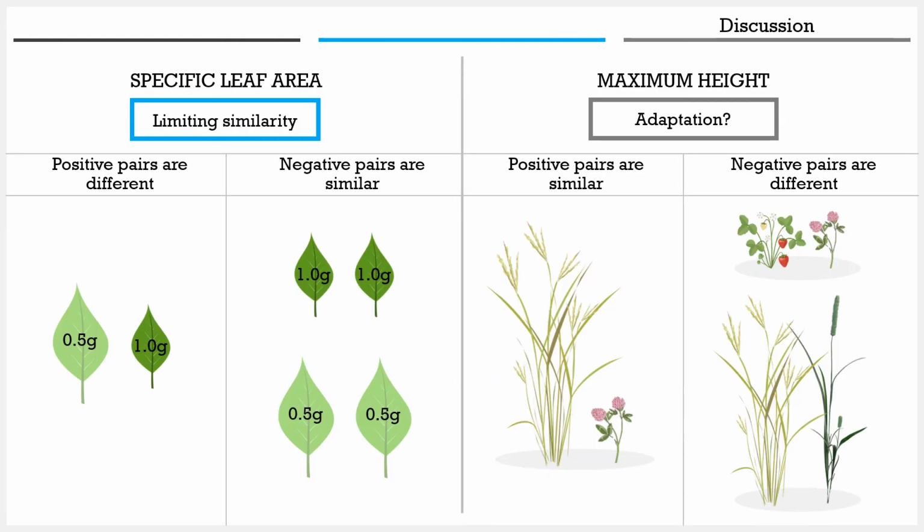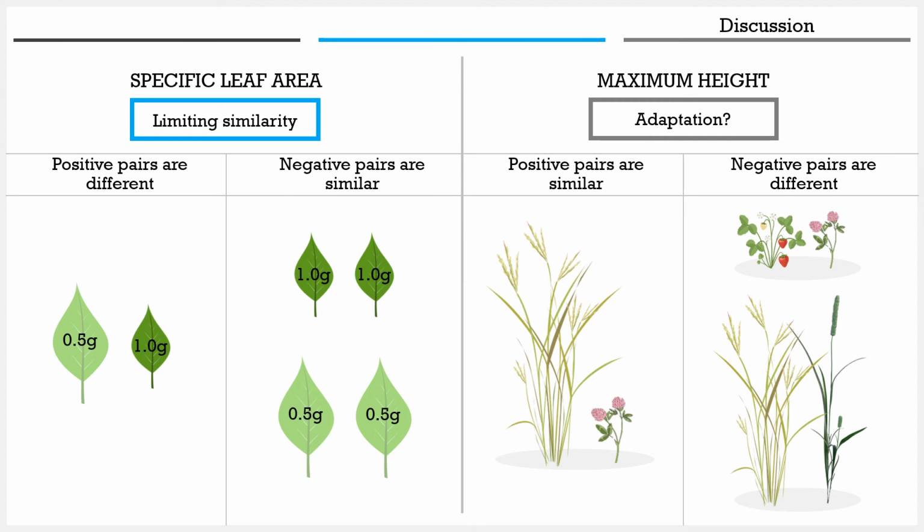On this slide, I've included our findings for both specific leaf area and maximum height, providing an image to represent what those findings would look like for both positive and negative pairs. As expected under limiting similarity, positive pairs had different specific leaf areas, and negative pairs had similar specific leaf areas. Surprisingly though, positive pairs had similar maximum heights, while negative pairs had different maximum heights. Although this result is not in accordance with limiting similarity, it's still an interesting finding.